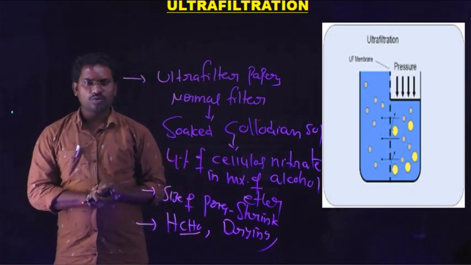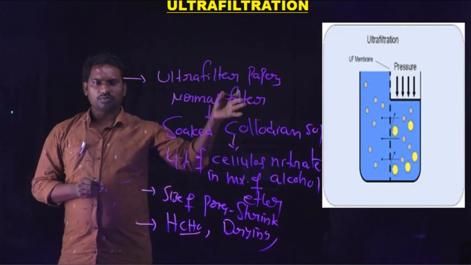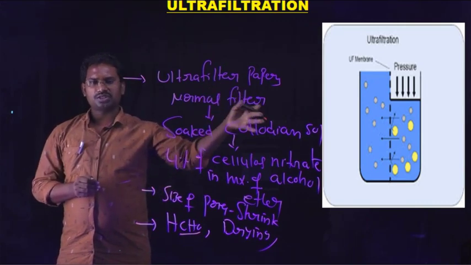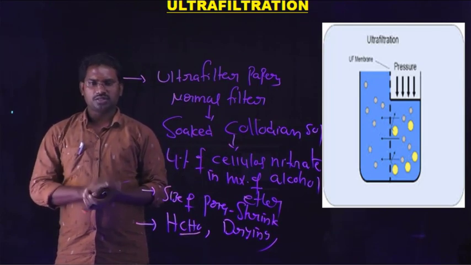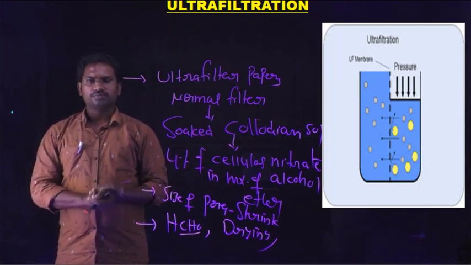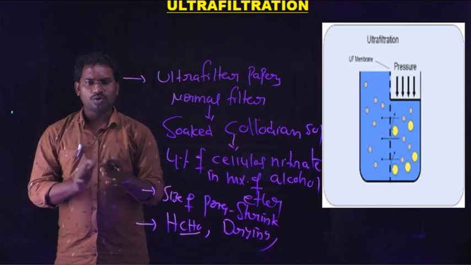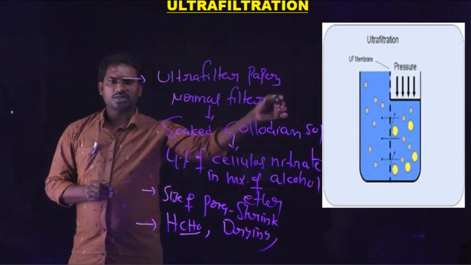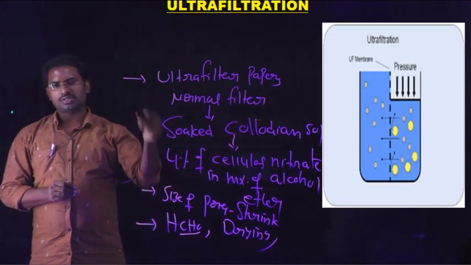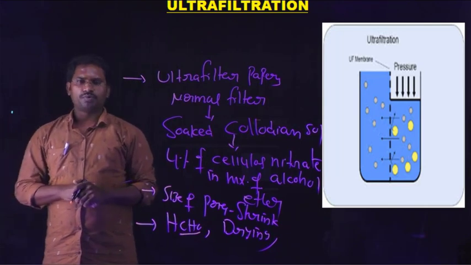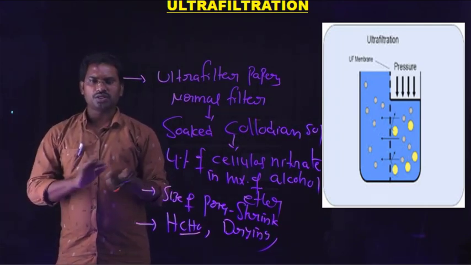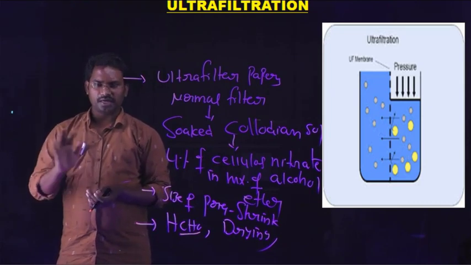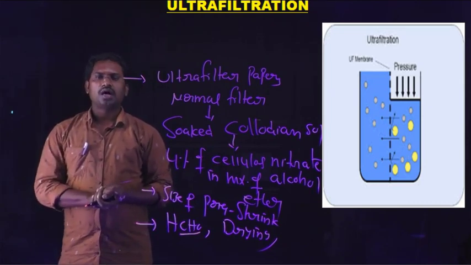To speed up ultrafiltration, we reduce the pressure. We apply more pressure or suction, which is also helpful for ultrafiltration. This is a very slow process. When the ultrafiltration process is slow, we have to apply some pressure or suction so that it proceeds progressively. Okay, this is about the purification of colloidal solutions by dialysis, electrodialysis and ultrafiltration.